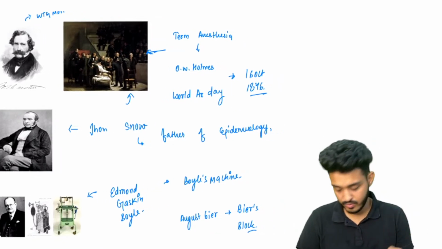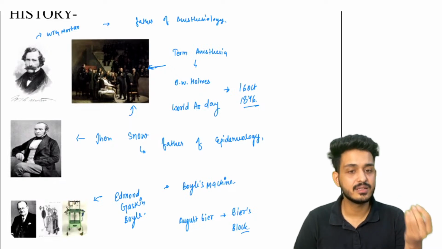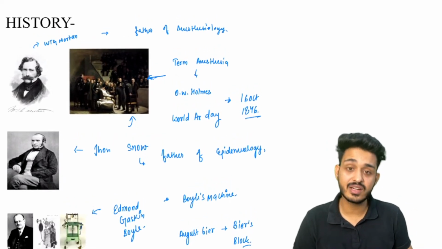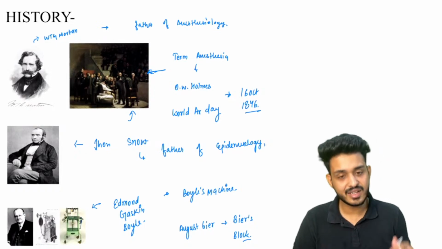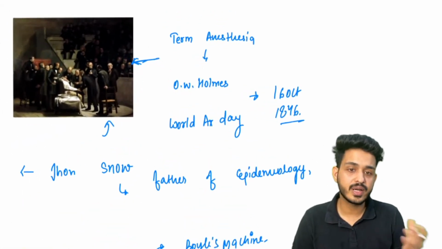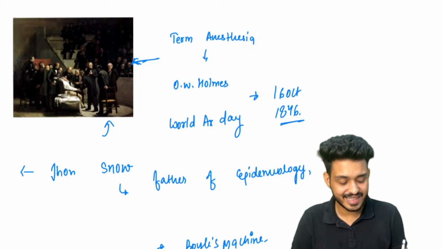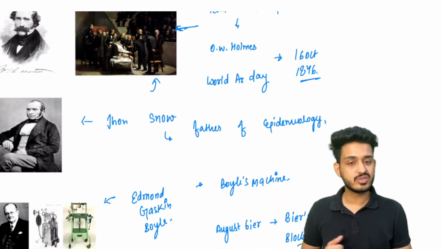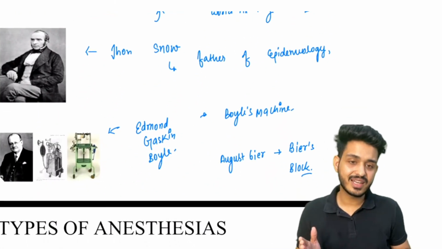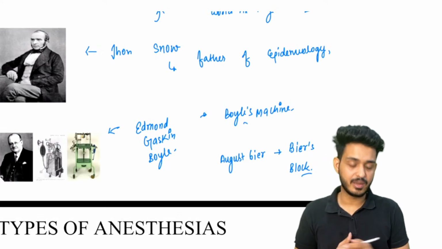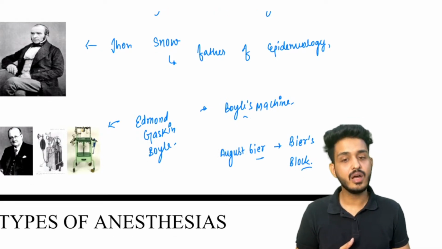First, who is the father of anesthesia? Wherever you are, try to speak. The father of anesthesia, WTG Morton. The term anesthesia was given by Sir Oliver Wendell Holmes. World Anesthesia Day is 16th of October. John Snow, father of epidemiology. Edmund Gaskin Boyle gave Boyle's machine. Apart from that, August Bayer gave Bayer's block.